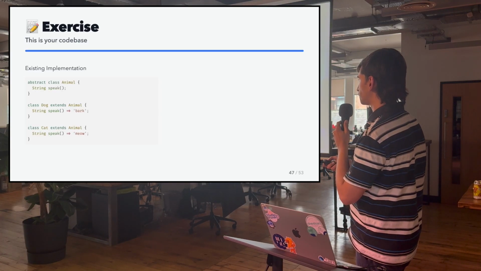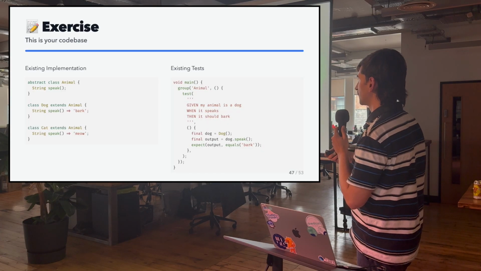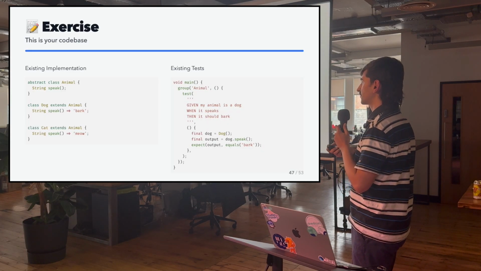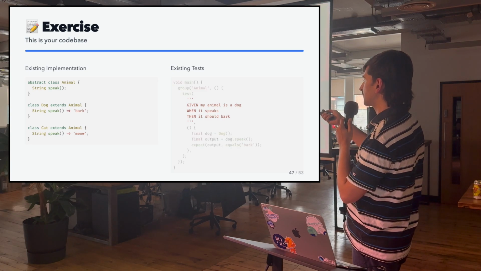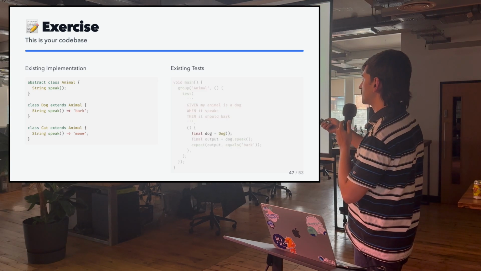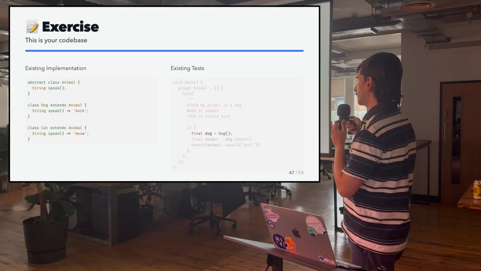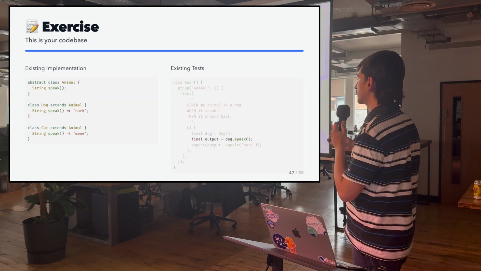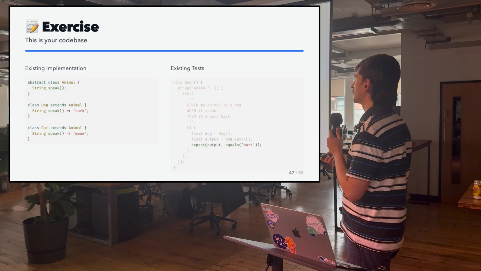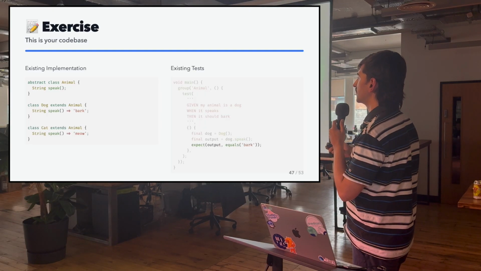And the code base contains tests for dog. And these tests are organized in Gherkin style for test titles, and there is an arrange statement, an action statement, and an assertion statement. So for example, if you are vague